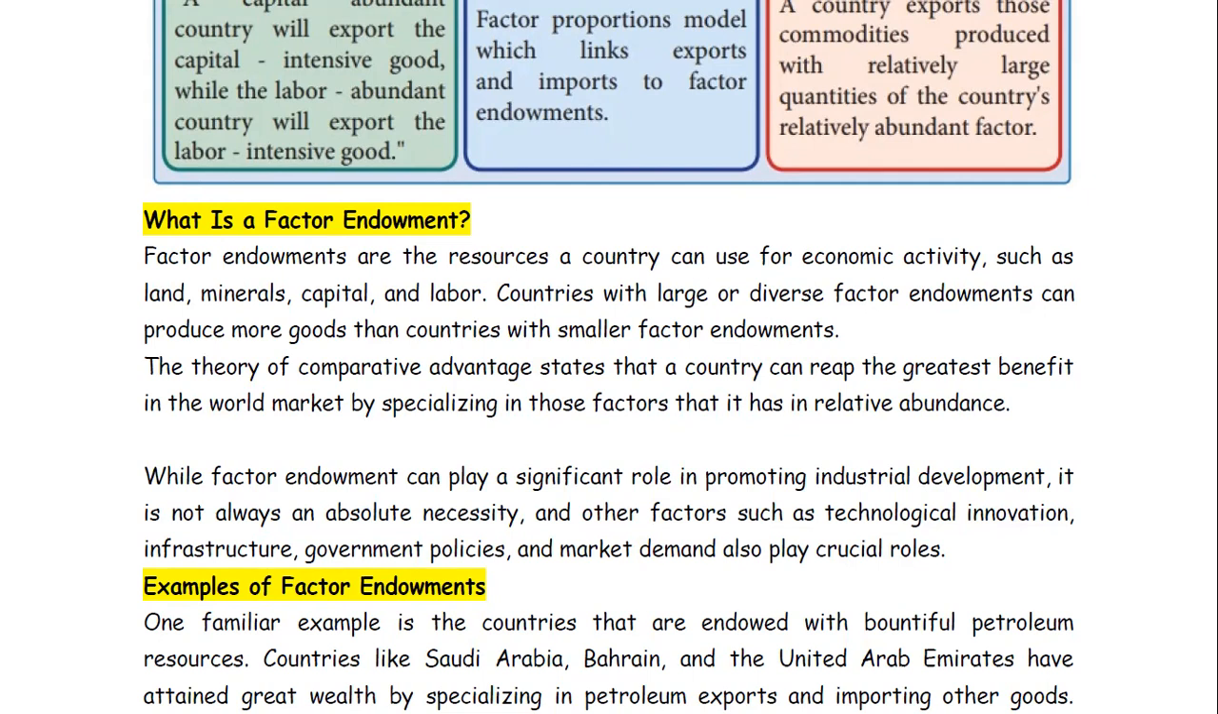Because why? Yes, it is required. Obviously, it will be required for the progress of the development of an industry or an economy. But along with those factors, other factors are required, like technological innovation. The country or place should be technologically rich so that it can well utilize the resources or factor endowment it has. Infrastructure should be good. Government policies should also be well planned to explore those factor endowments, right? Market demand also plays a very crucial role. Got it? So we have to answer like that.